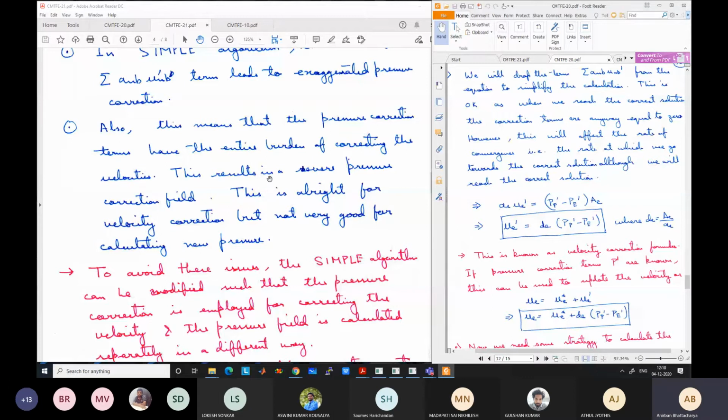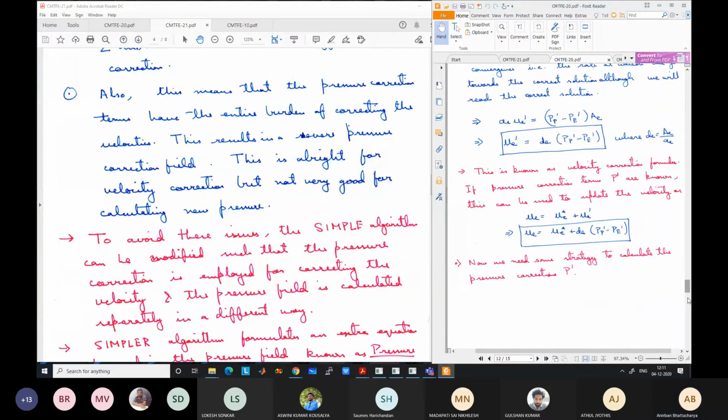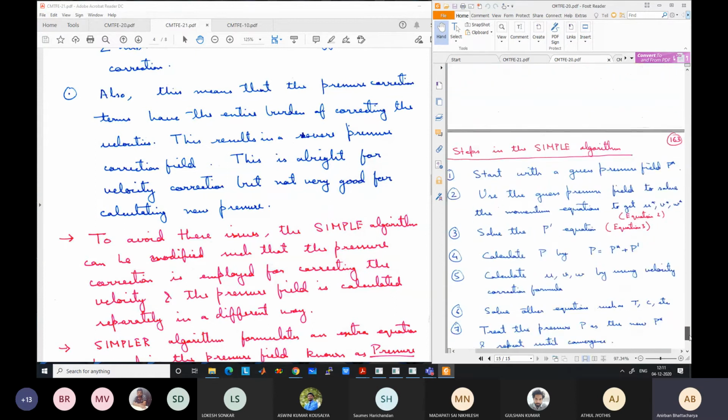To avoid these issues, what was cleverly devised was that we modify the SIMPLE algorithm somewhat so that the velocity correction is still used like this, because it is not causing too much problem, but for correcting the pressure we do not use P equals P star plus P dash, because there is a chance of divergence or slowdown of convergence.